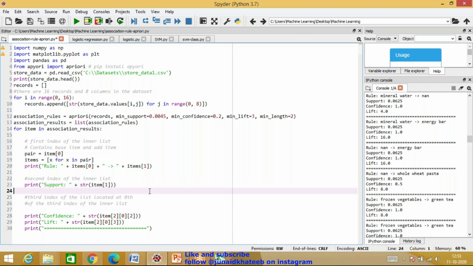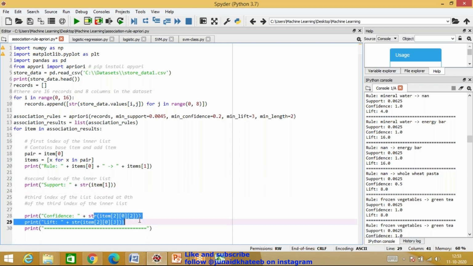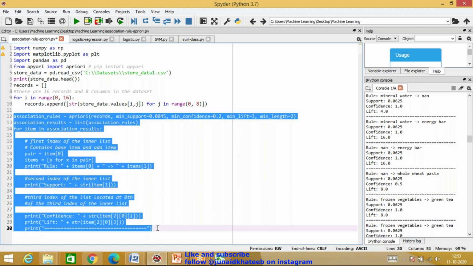And because it's a multi-dimensional array that we create, like what we do in NumPy, confidence is always stored at these indexes and lift is always stored at these indexes. You'll never be required to change this. So again, from line number 12 to line number 30, you'll never be required to change this irrespective of the system that you're designing.